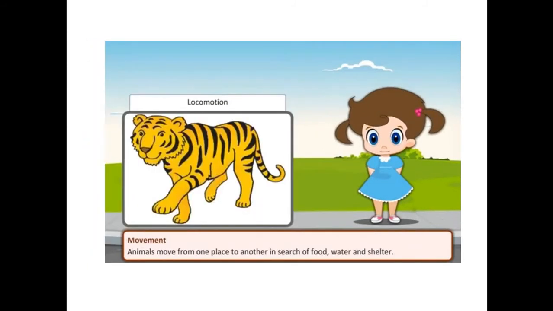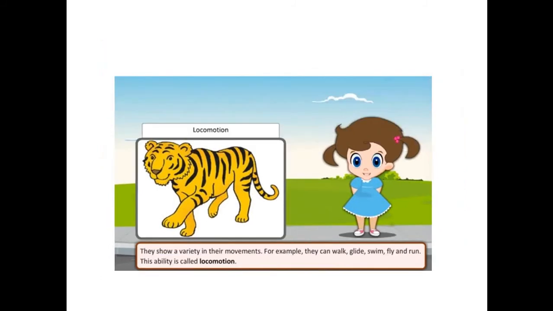Locomotion. Animals move from one place to another in search of food, shelter and water. They show a variety in their movements. For example, they can walk, glide, swim, fly and run. This ability is called locomotion.